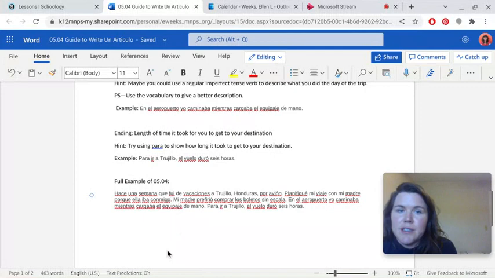The biggest thing here is to make sure that you remember to use your imperfect and preterite tenses. Try to use them as correctly as possible. Remember to use this rough draft to help you build your drafts for 05.08 and 05.09. And this is a full example of a submission, 5 sentences.